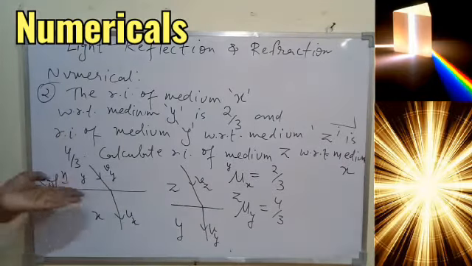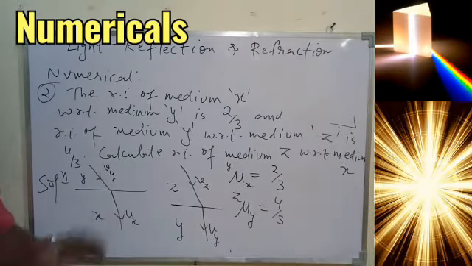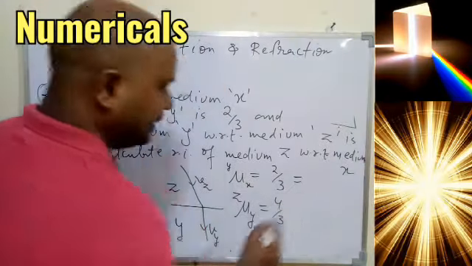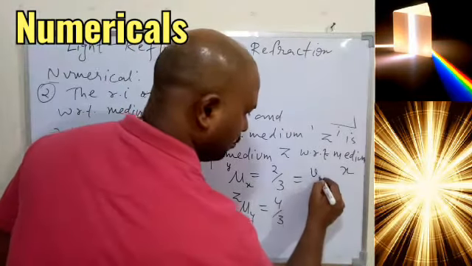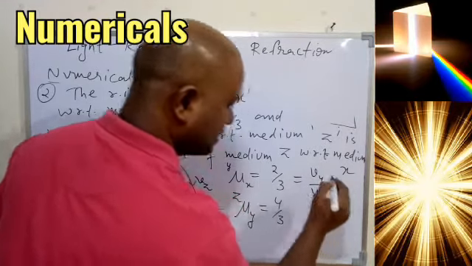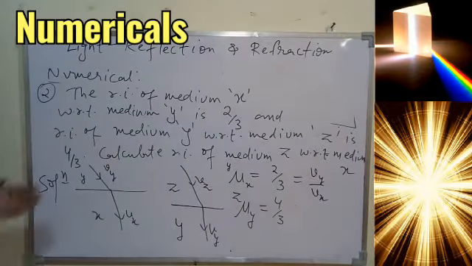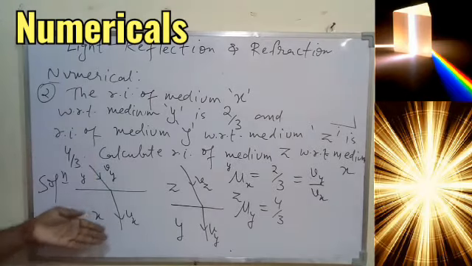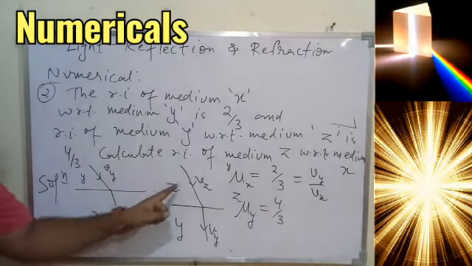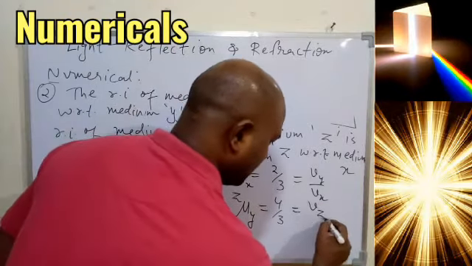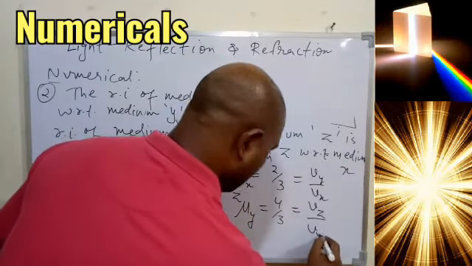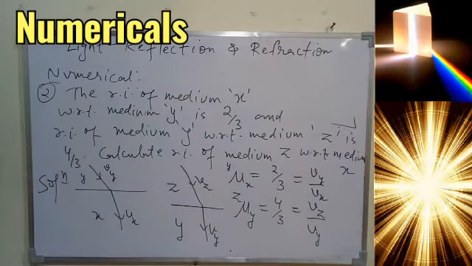So the speed of light will be the same in both cases. Okay. In this case, the light is traveling from Y to X. So the speed of light in Y by the speed of light in X. That is how we apply the formula: speed of light in the first medium by speed of light in the second medium. Here the speed of light in the first medium will be Vz and this will be Vy. I hope you understood how we are putting the formula.